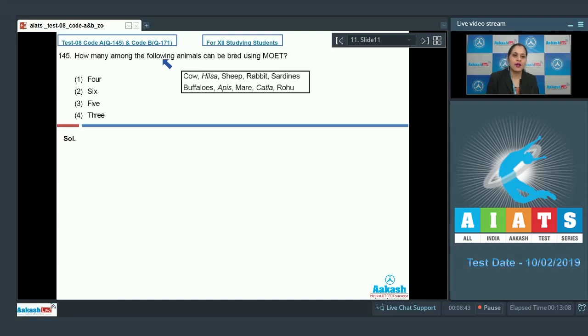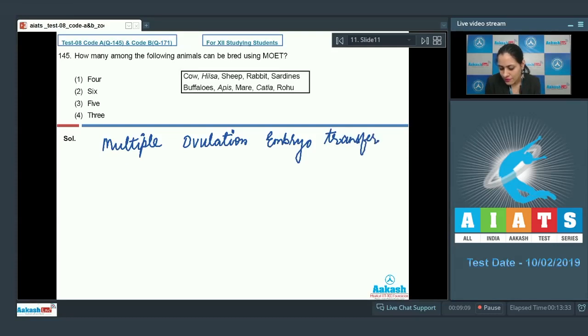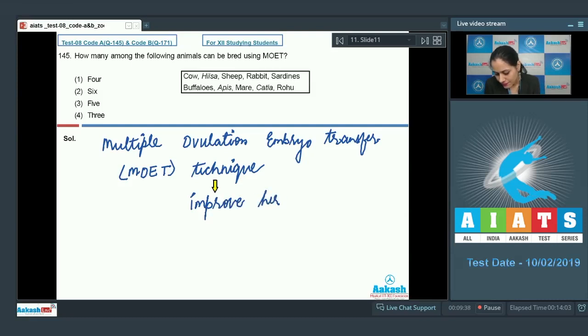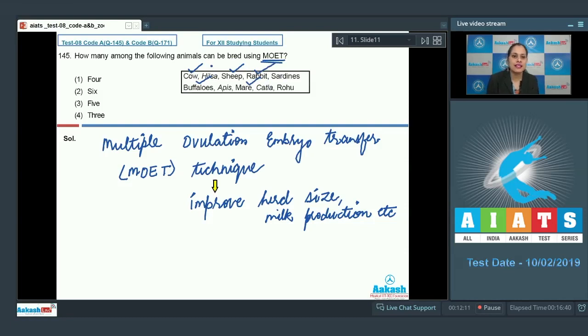Question number 145. How many among the following animals can be bred using MOET? MOET stands for multiple ovulation embryo transfer technique, and it is implied to improve herd size, milk production, meat quality, etc. MOET can be performed on cow, sheep, rabbit, buffaloes, and mare,